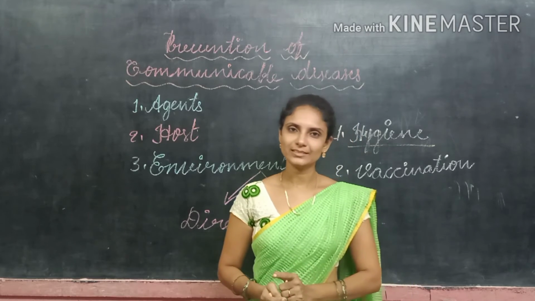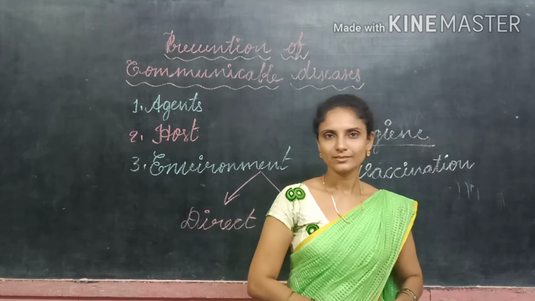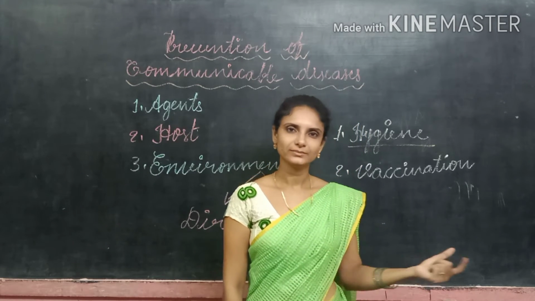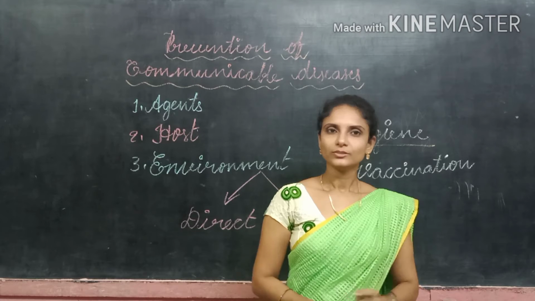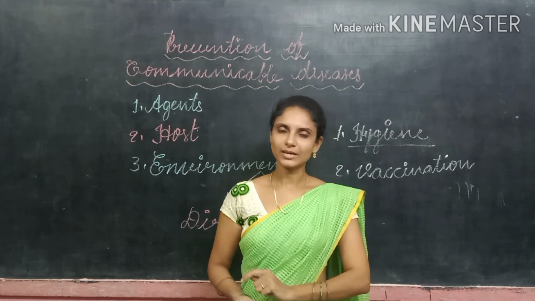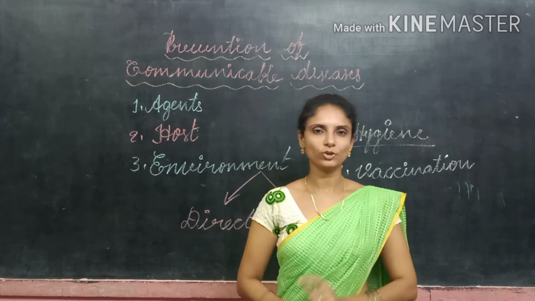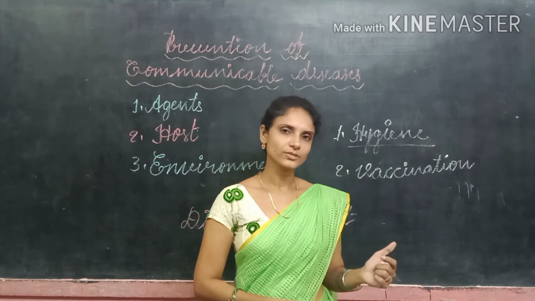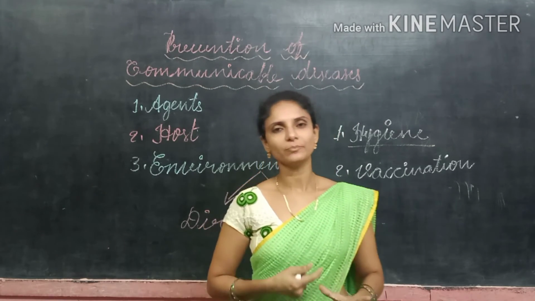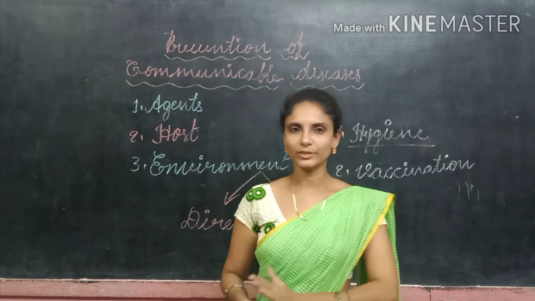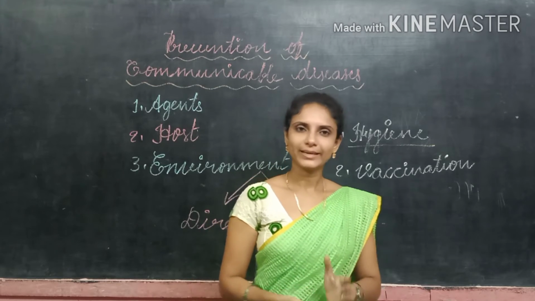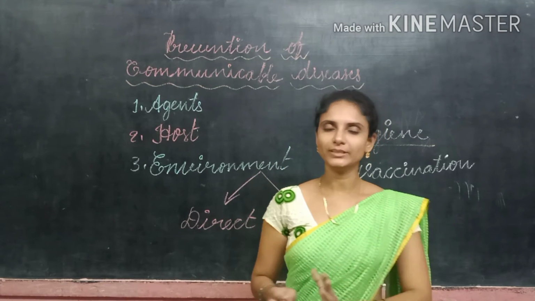Germs of certain diseases can stay on the articles used by a sick person, like spoons, books, bags, tables, and so on. So we must disinfect all those articles, or we must boil them to kill the germs present on them. The floors and the walls must be sprayed with disinfectant. And children who are suffering from a disease must stay away from school till they recover fully. So if we follow these rules, we can prevent the spreading of disease.